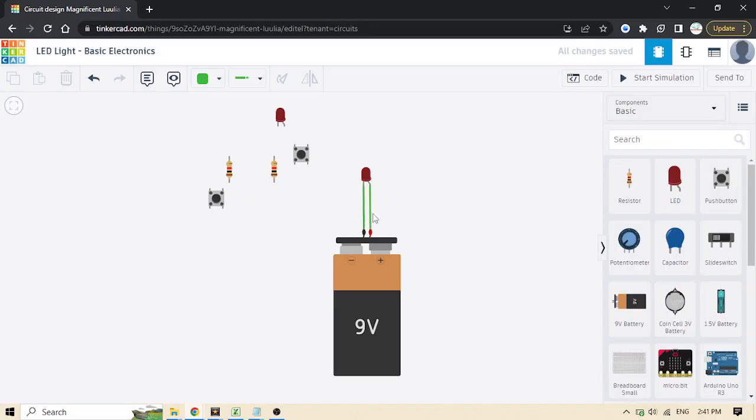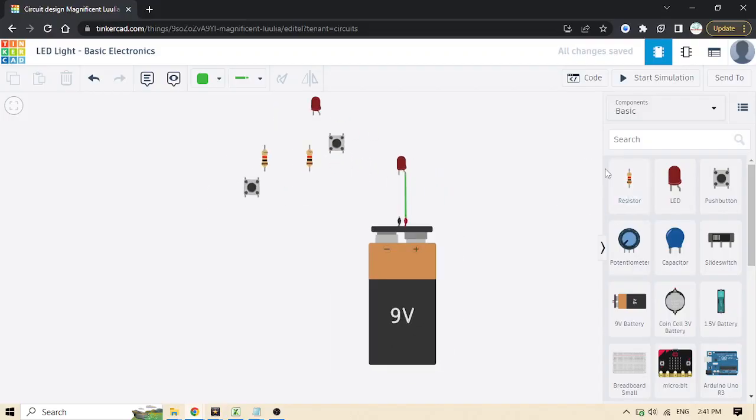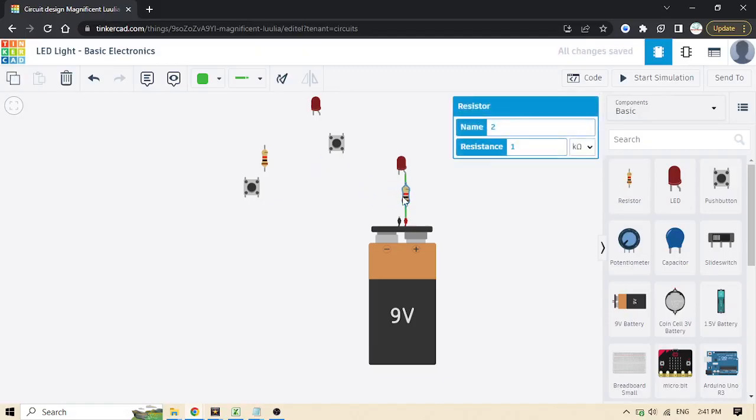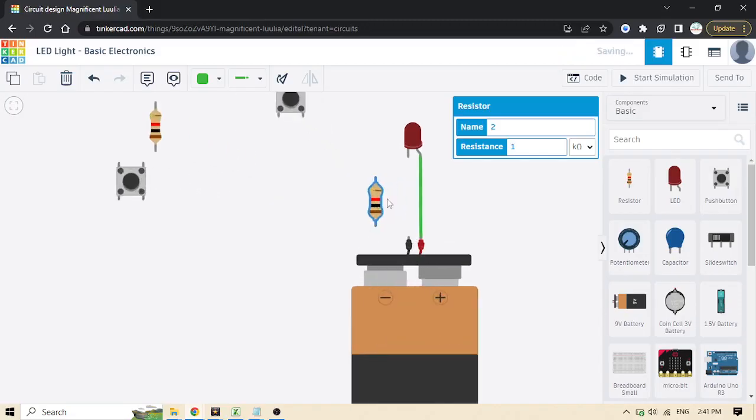So what can we do about this? We just delete that wire and then bring a resistor right here and check that the resistance value is about 1 kilo ohm. That 9-volt battery, and that is the resistance.